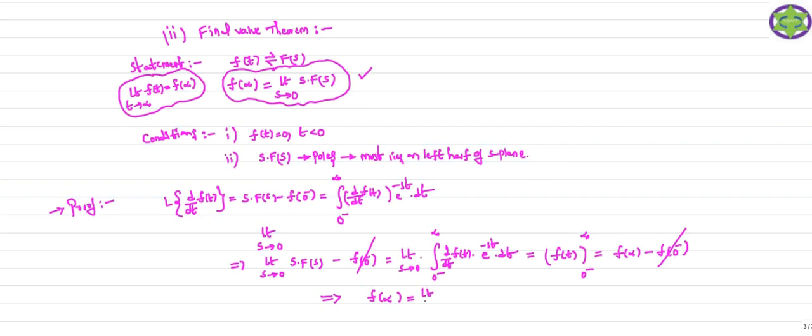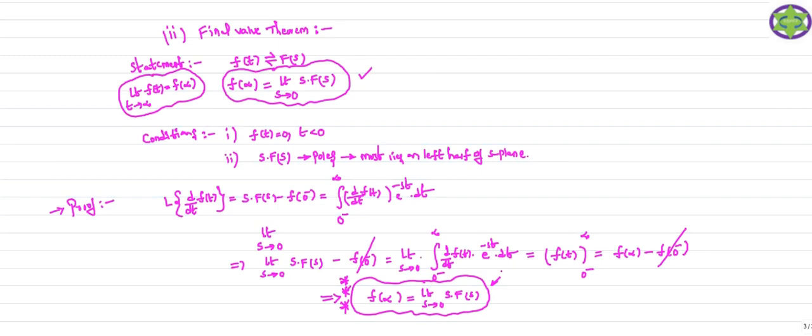Limit s tending to 0 of s into F(s). So this is the final value of the signal. The final value of the signal can be obtained from the Laplace transform of f(t). So using this expression, you just remember this expression to find the final value of the signal, that is f(infinity). You just consider the limit s tending to 0, s into F(s). So this is about the final value theorem.